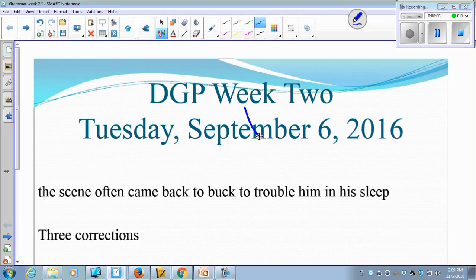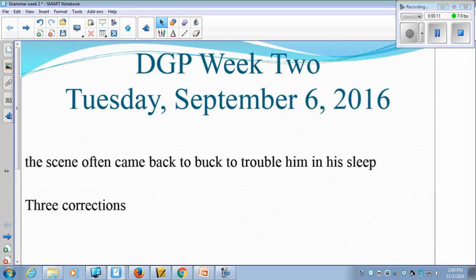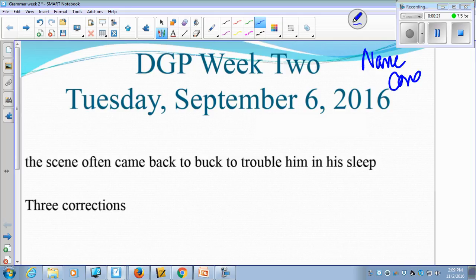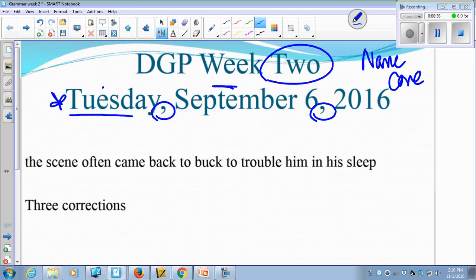Please be aware, oops, sorry, I just made a big mark on the paper. Please be aware of the mistakes that I'm calling to your attention because they will count off and they're so simple not to be counted off on. So please start by putting your name and your core on this paper. This is DGP Week 2. Make sure you spell that out. And this is the date, even though this may not be your date. But I'm seeing a lot of misspelled words and misplaced commas, so make sure you have a comma between your day and your date, or the month, and the date and the year. So you want these commas, they're important.